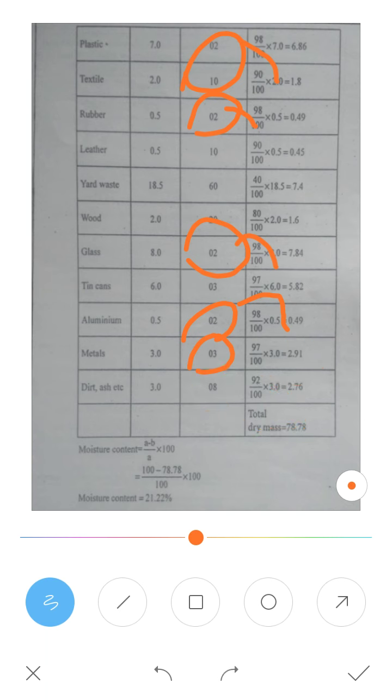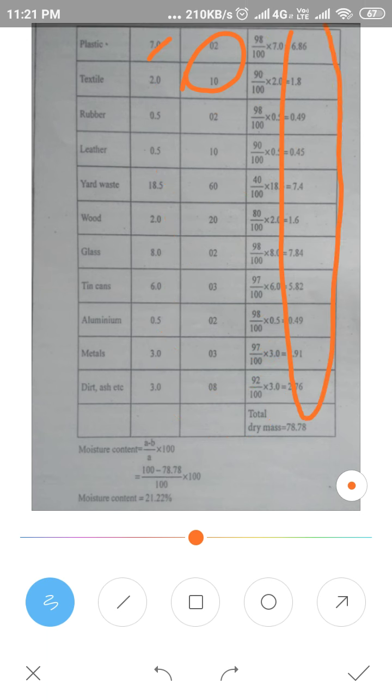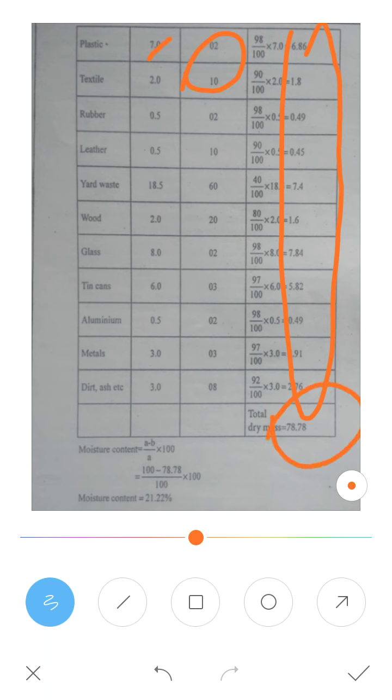Like that, every number you will get as a fraction: 98 divided by 100, 90 divided by 100, like that. Whatever mass is there, you keep on multiplying. After multiplying, you will get the respective answers. Then you add all those dry masses. Total dry mass you will get around 78.78.